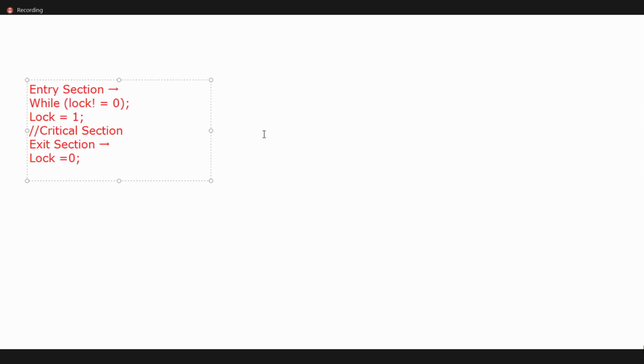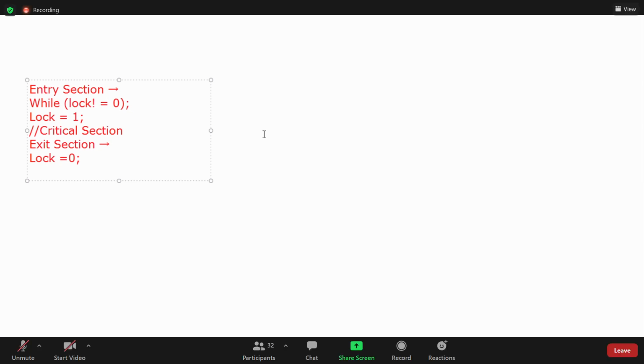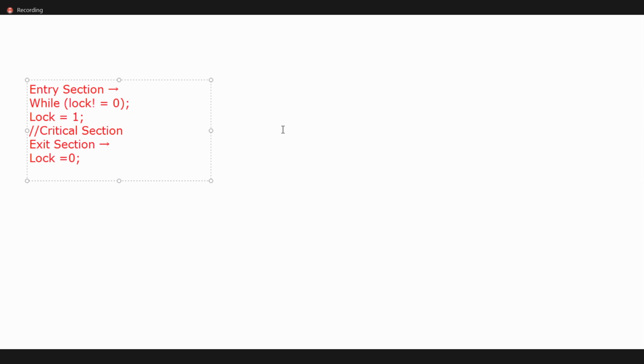So yesterday we learned about the lock variable. By default, initially, the lock is 0. Lock 0 indicates no process is there in the critical section, so it is vacant. Lock 1 means it is already occupied by some other process.